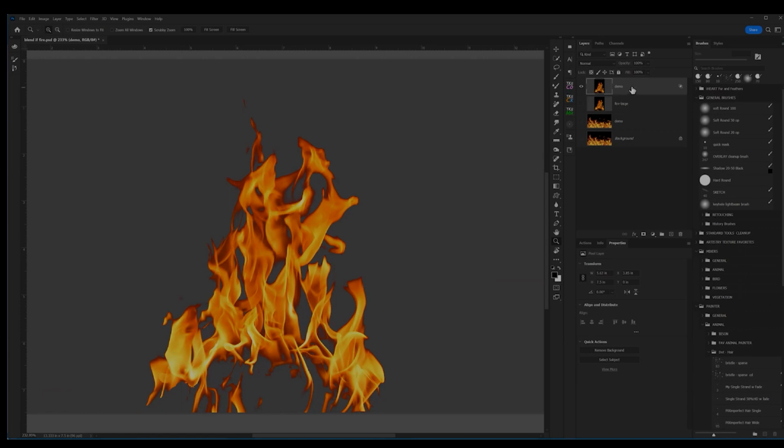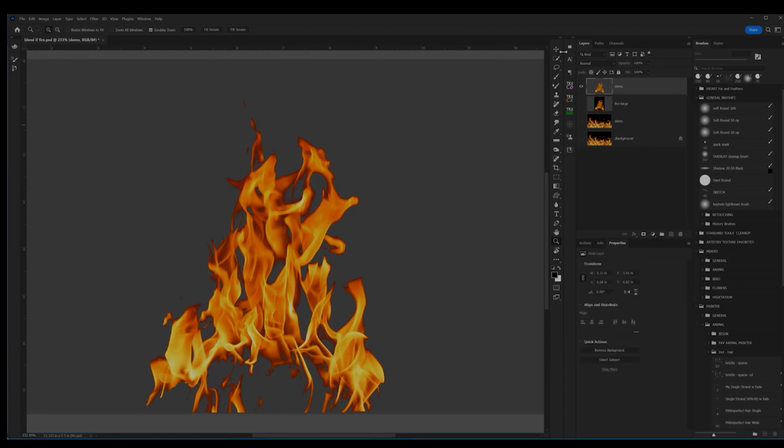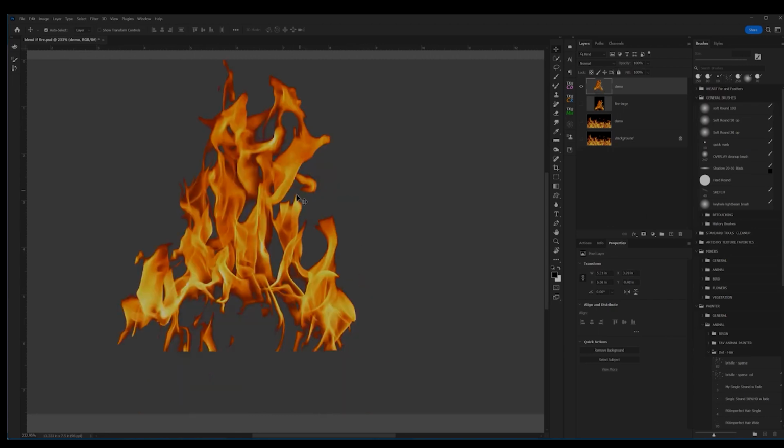You take that layer and you put it into a smart object. Now you're in a smart object, and you know you're in a smart object because you can see the smart object icon here in the corner. Now look at the image. The black is gone. I'm in a smart object. And now rasterize that smart object back to a layer. And voila, I now have a completely isolated, perfect selection of fire.